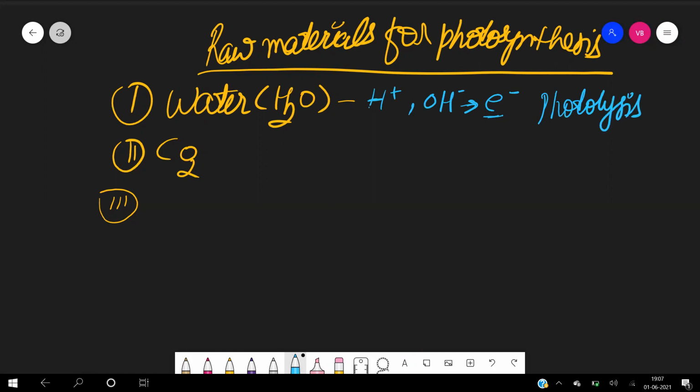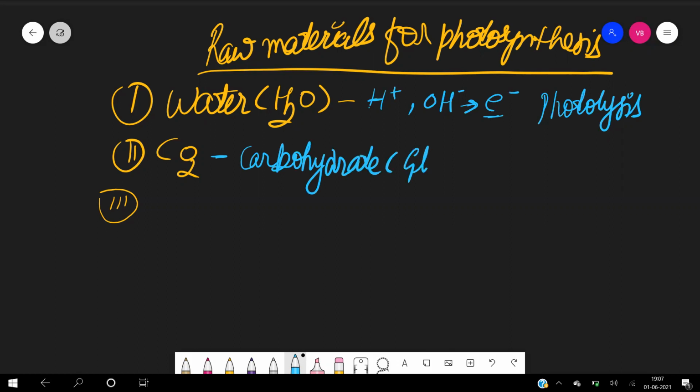Okay, so the electrons which are produced are actually doing the function of the light reaction. ATP will produce NADPH. That we will study later. Now, carbon dioxide. What is the role of carbon dioxide? Actually, carbon dioxide helps in the formation of carbohydrate. Which carbohydrate?